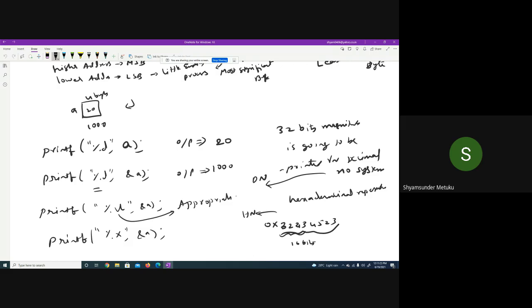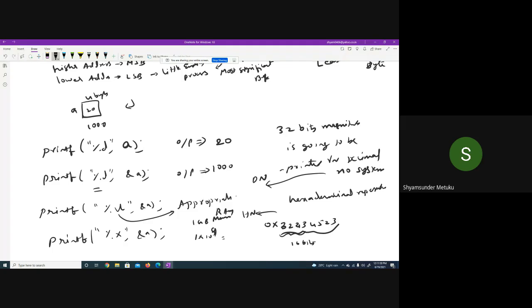Is it okay? 32 bits indicates how much address, how much memory is available in your computer? Can anybody tell? Actually 32 bits is for representing this one, but coming to the address, it is slightly different. If you have 1 GB of memory, RAM, 1 GB means 1 into 10 power 9, isn't it? Yes, sir.